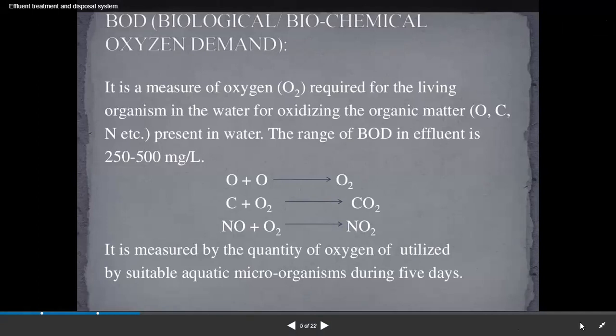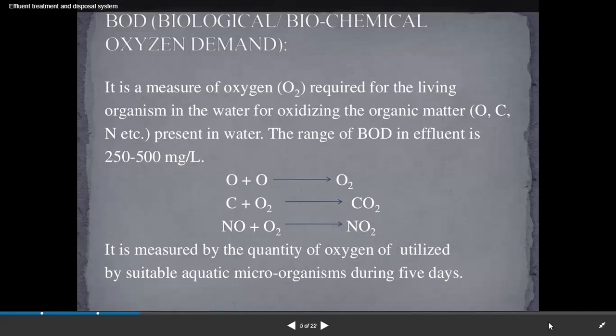The BOD, biological or biochemical oxygen demand, is a measure of oxygen O2 required for the living organisms in the water for oxidizing the organic matter, carbon, nitrogen, etc. present in water.